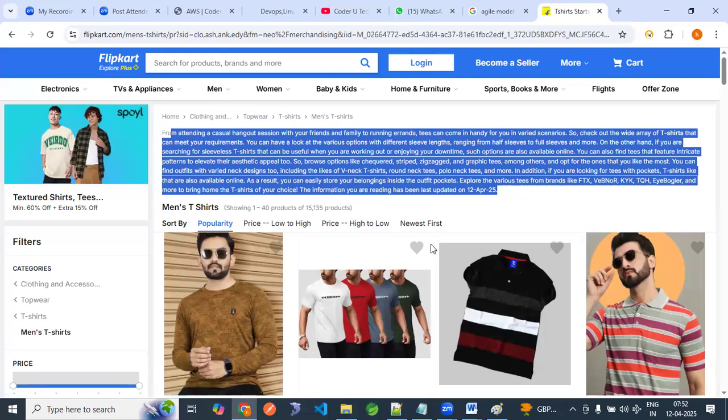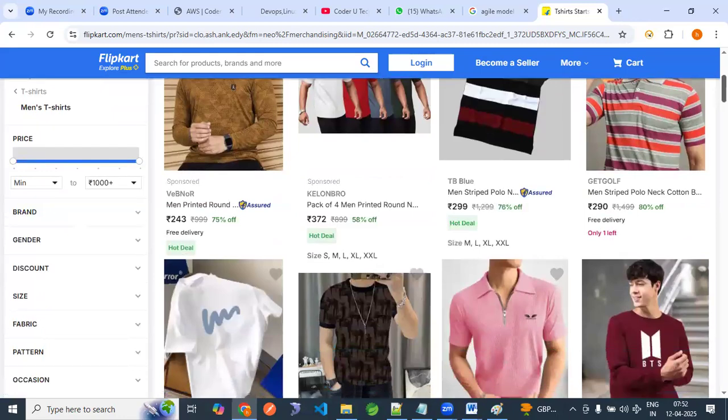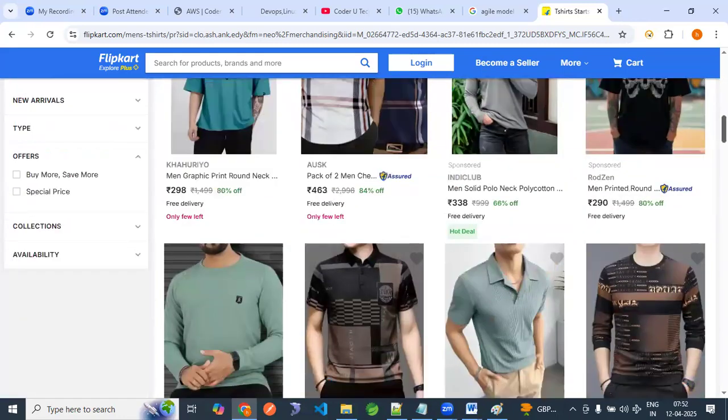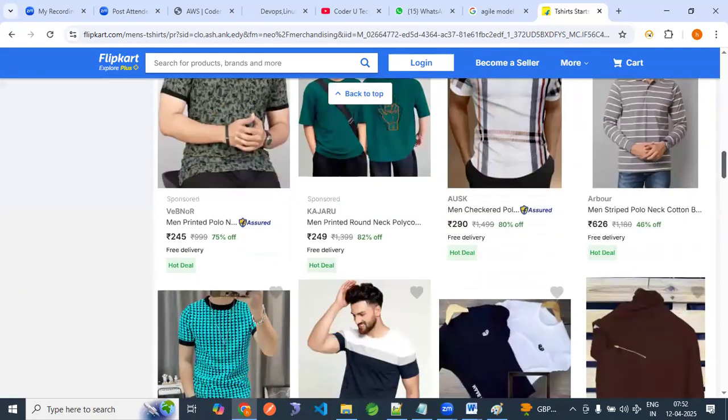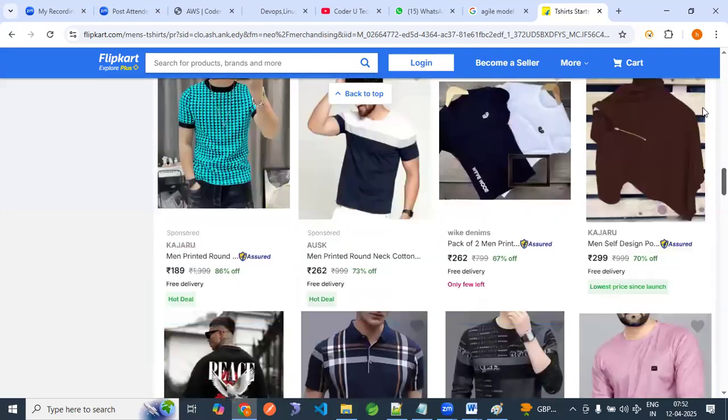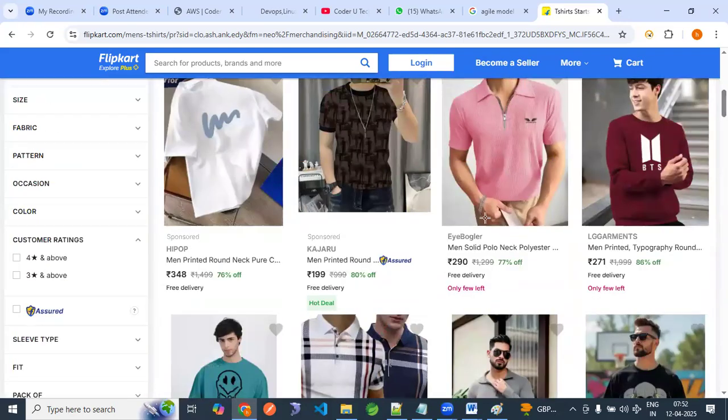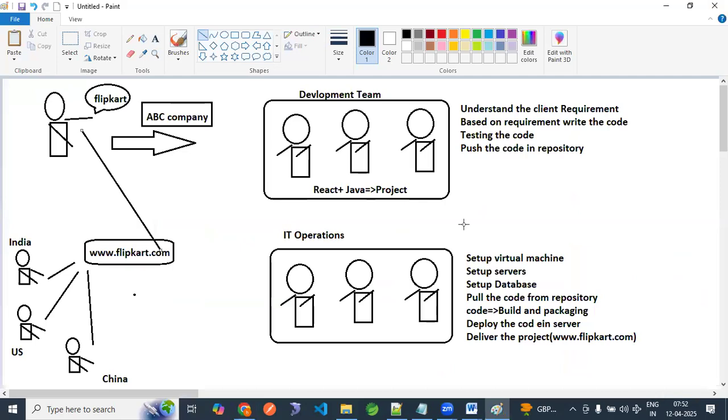Who is deciding this? The client is deciding: I want this color, I want this font, I want these images. Then only it comes. The developers are writing this. Okay. Then they are deploying the code. Hope you are understanding.